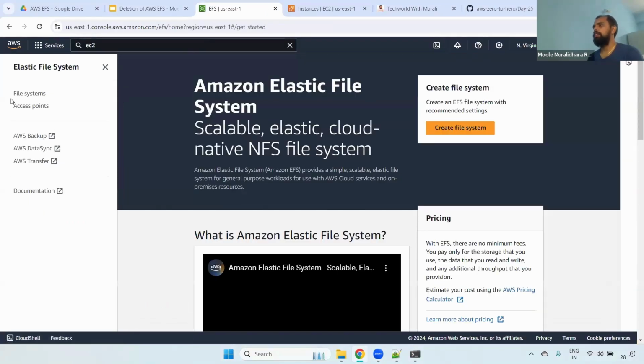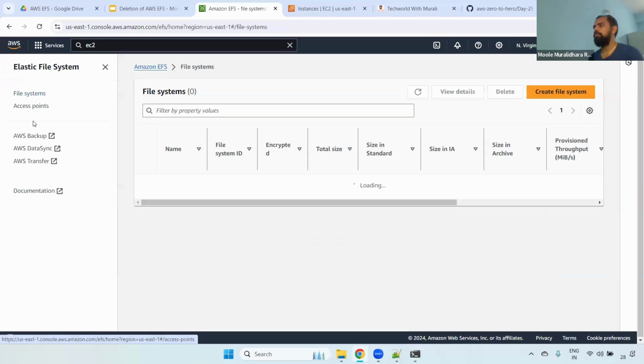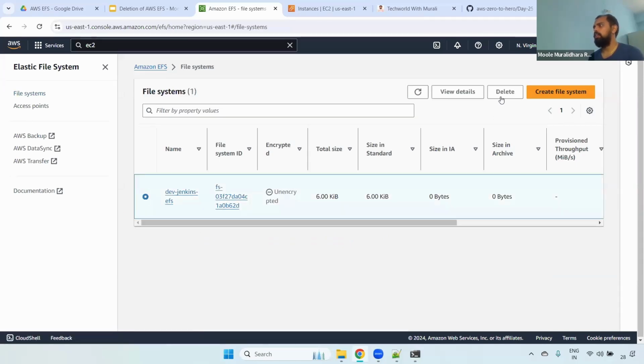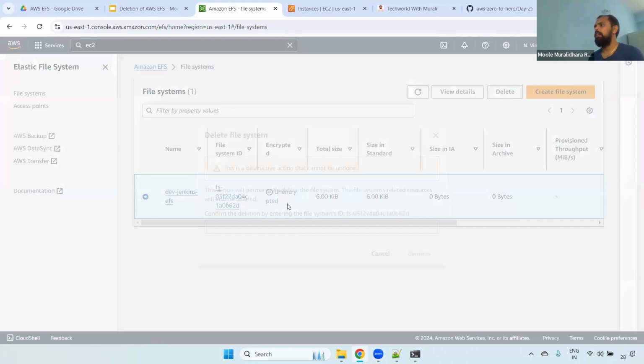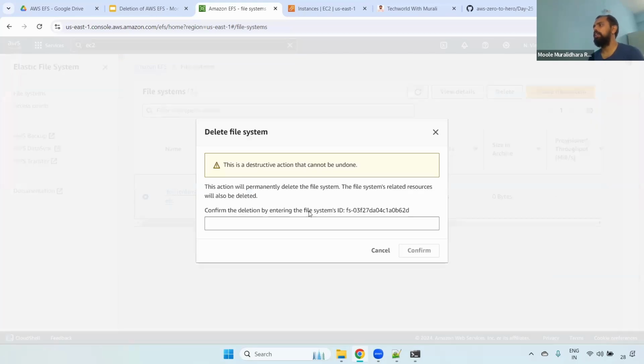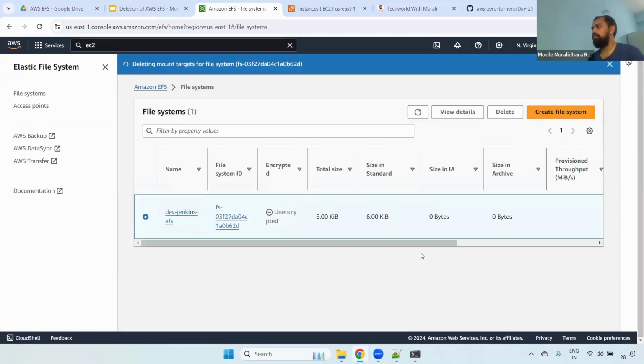What you have to do, right? Go to EFS, go to the file system. Here we have one EFS. Select this particular EFS and go to delete. Remember, guys, once you delete, you can't undo this. It means once you delete it, you can't get it back. Now you can select this one and click the delete confirm.